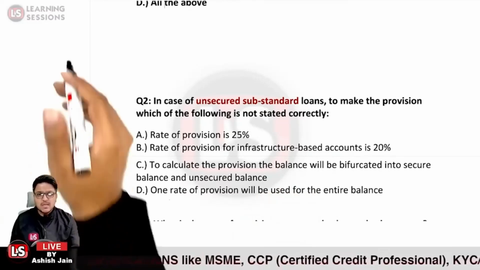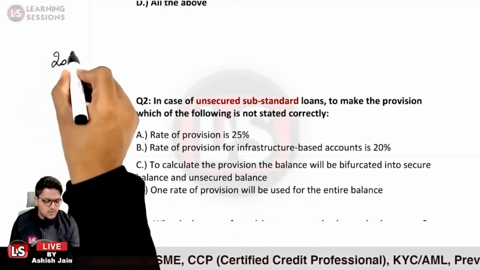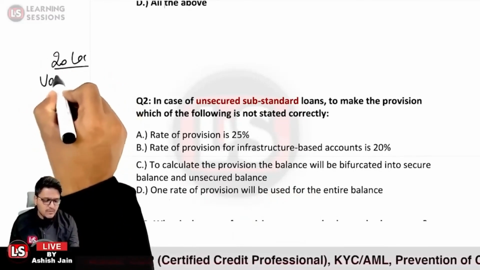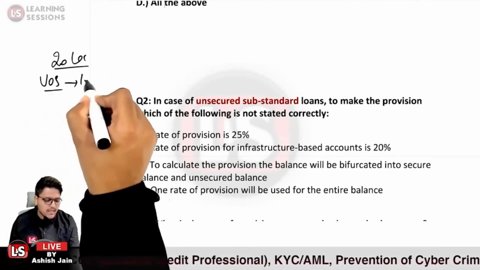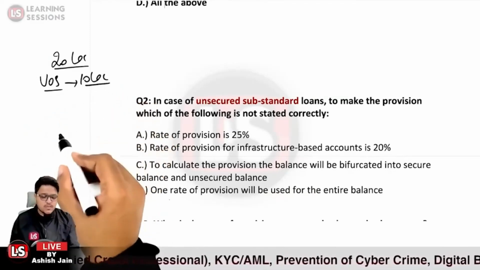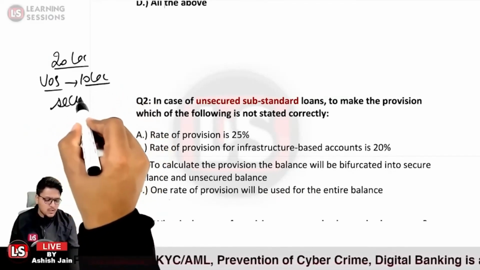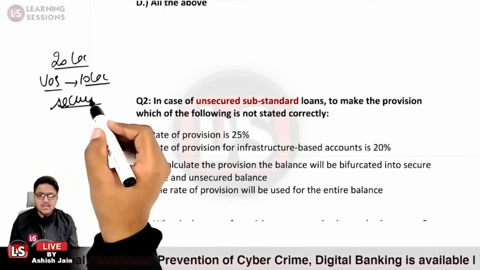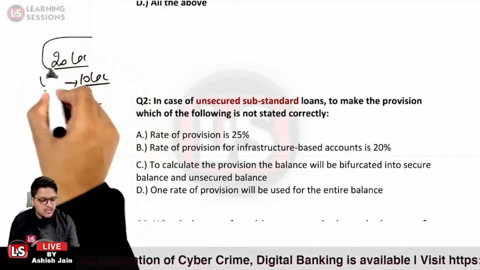Let us take the case that the loan amount is 20 lakh rupees and the value of security available at the sanctioning time was 10 lakh rupees. Now the loan is what? The loan is a secured loan. And further, let us take the case that the outstanding balance is still 20 lakh rupees.